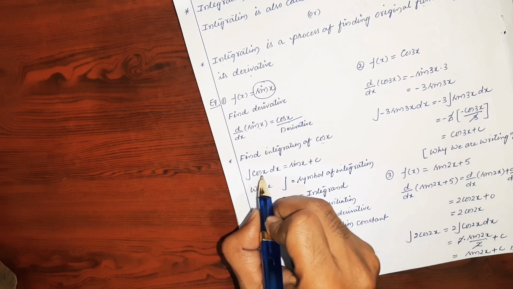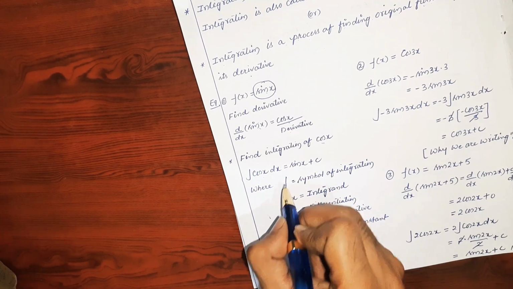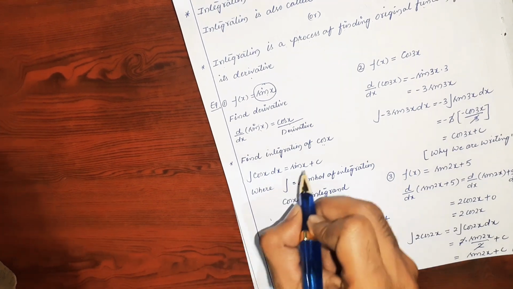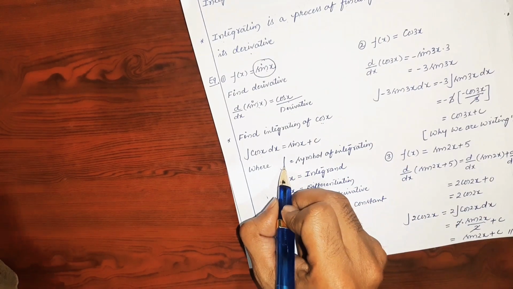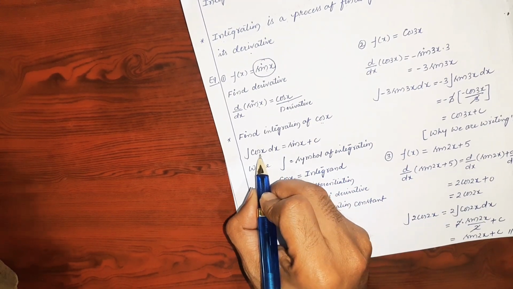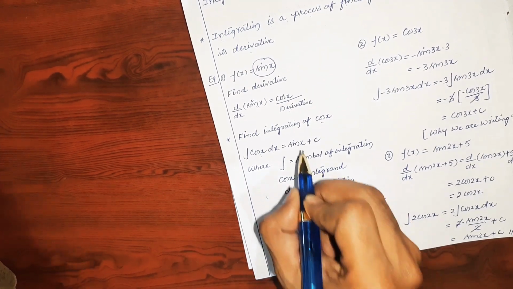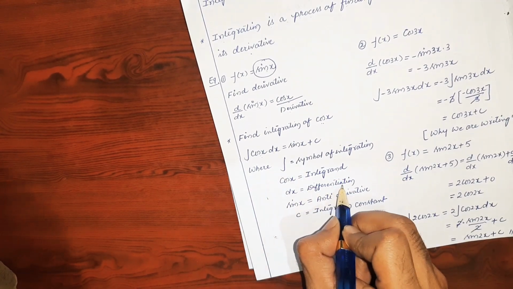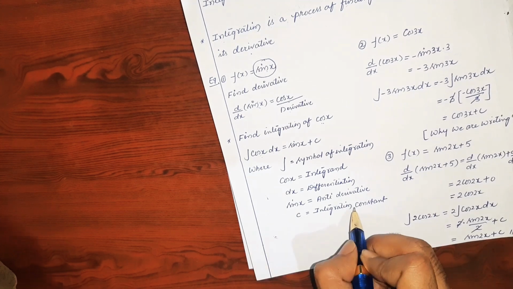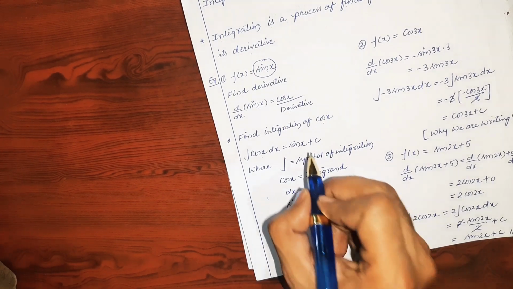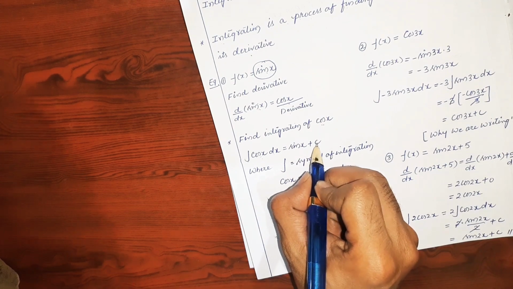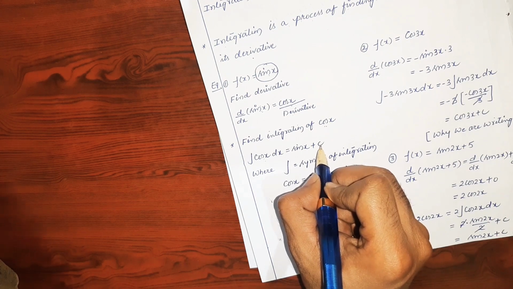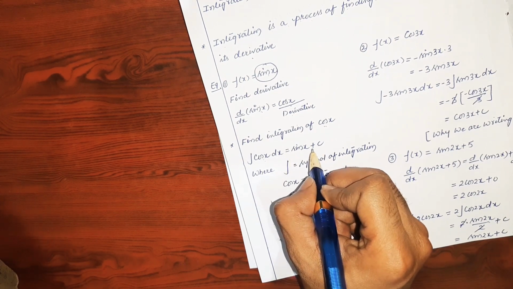We have to know everything about this step, what is the meaning of this symbol, and what is the meaning of cos x, dx, sin x and c. This is the symbol of integration. This cos x is called the integrand, sin x is called the antiderivative, dx is called the differential, whereas c is called the integration constant. Okay, you will get one doubt, why we are writing c here. Later I will tell you why we have to write c always when we are integrating a function.